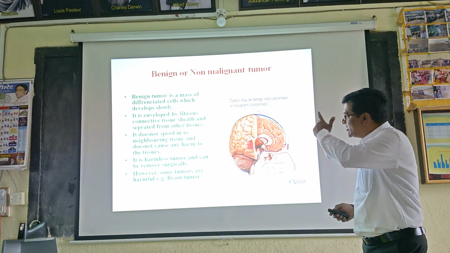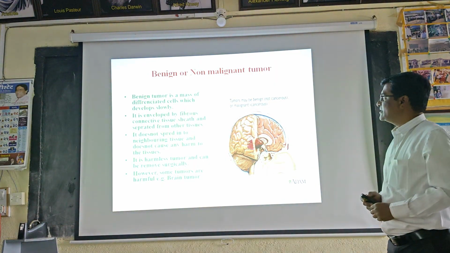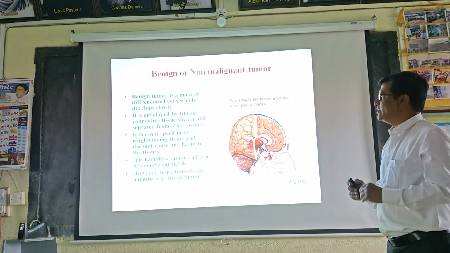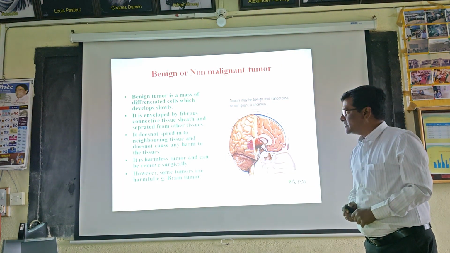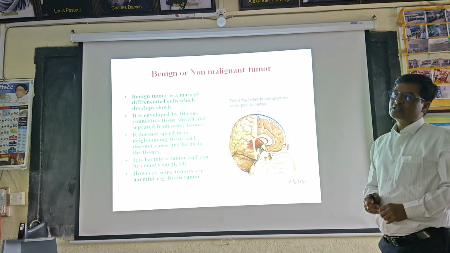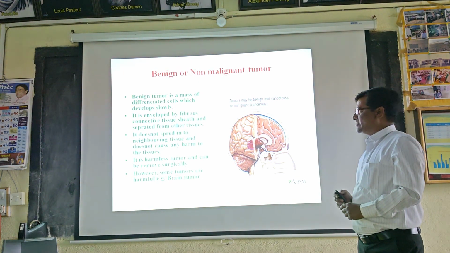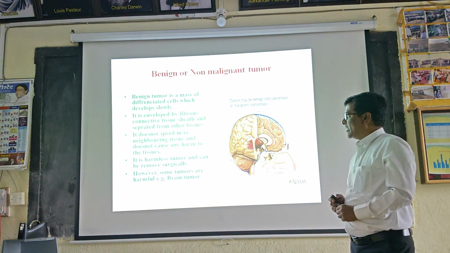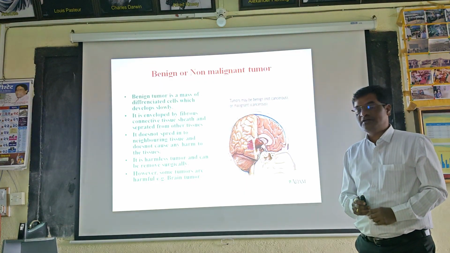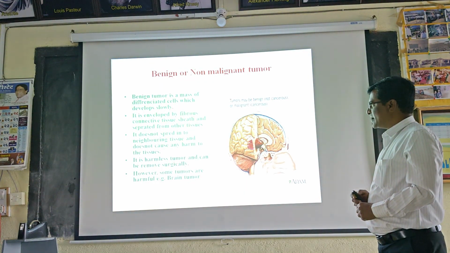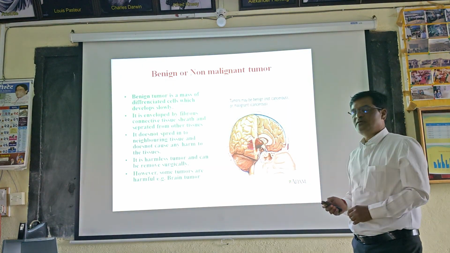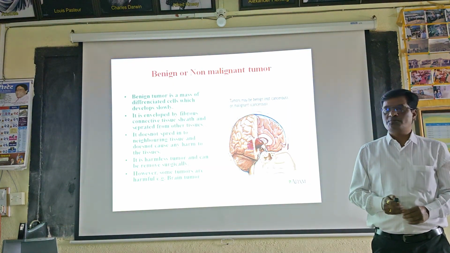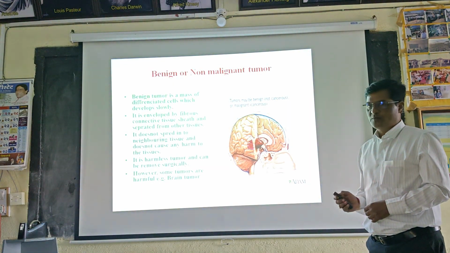Why? Because the benign tumor is a mass of differentiated cells which develops slowly. It is enveloped by a fibrous connective tissue sheath and separated from the other tissues. It does not spread into the neighboring tissues and does not cause any harm to the tissues. It is a harmless tumor and can be removed surgically. However, some tumors are harmful, and an example of such a tumor is the brain tumor.